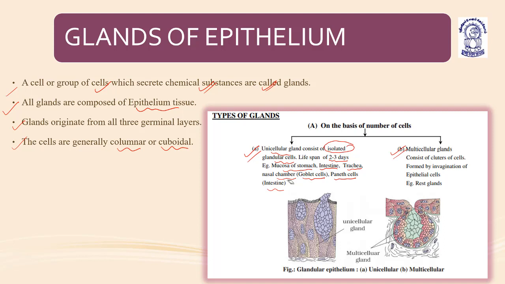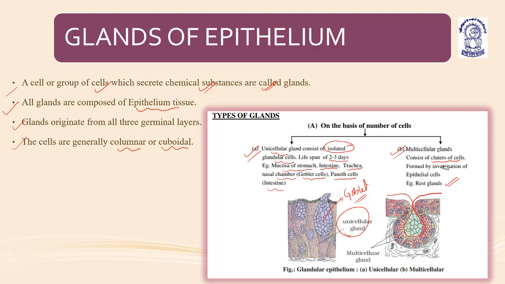Mucosa of stomach, intestine, trachea, nasal chambers having goblet cells and the Paneth cells in the intestine. Okay, you can see the unicellular glands, and these are the goblet cells. Multicellular glands consist of a cluster of cells formed by the invagination of epithelial cells. The cells get invaginated. Example, the rest of the glands come under the category of multicellular glands.